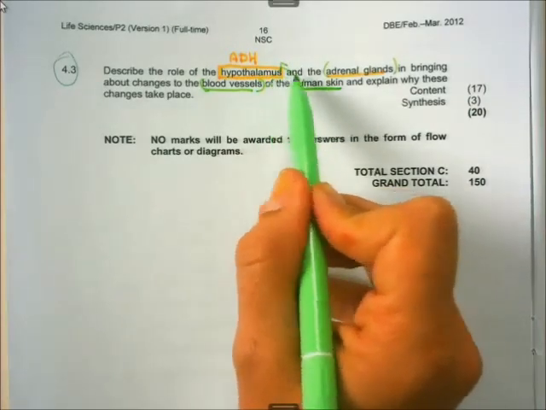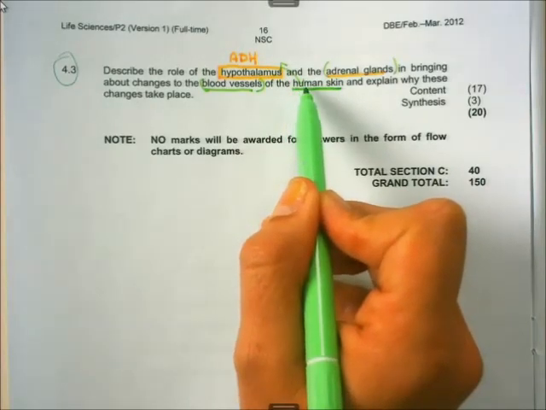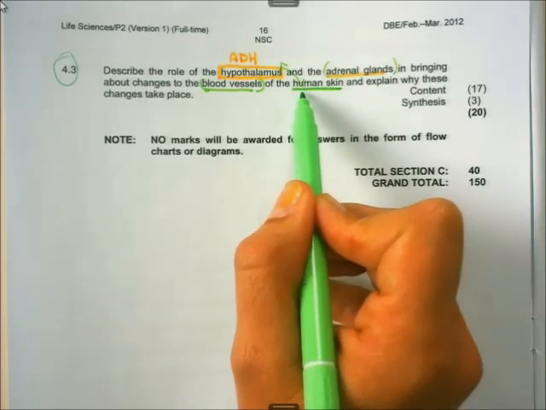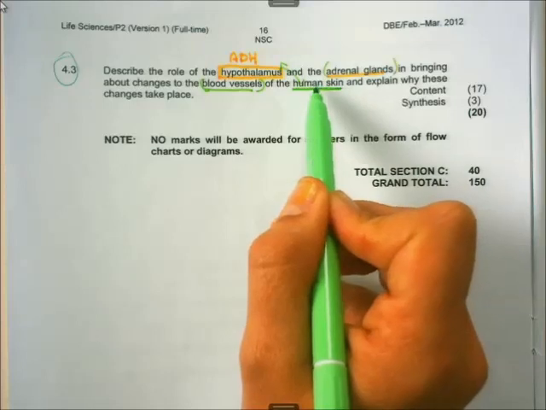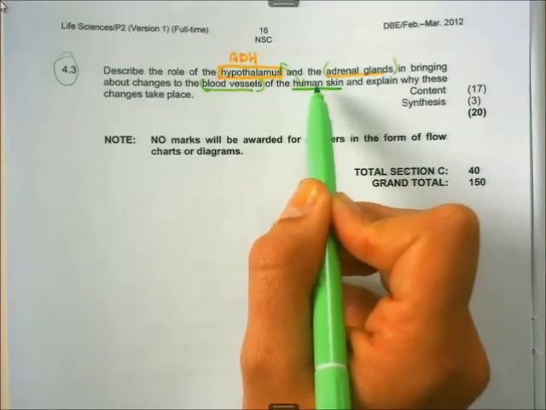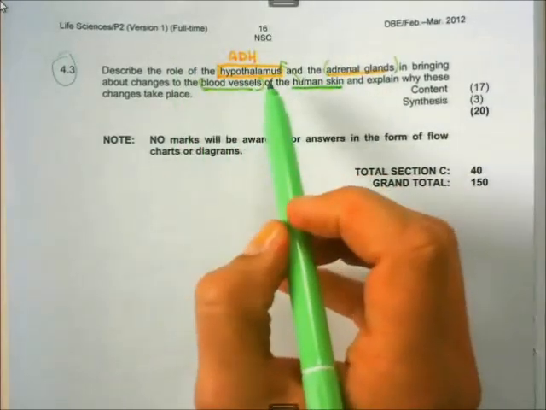You must also remember that the thyroid gland secretes thyroxine on a cold day, for the metabolic rate to increase.